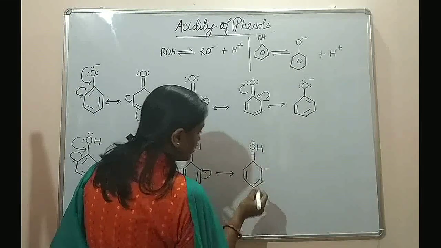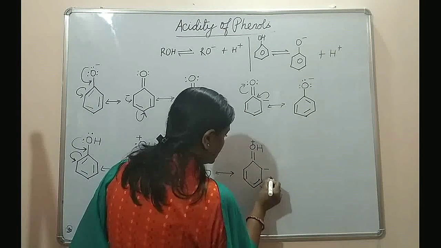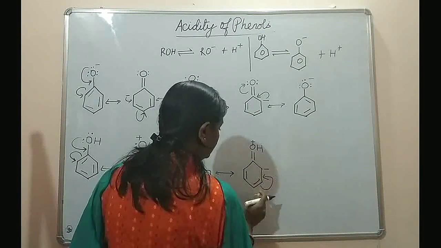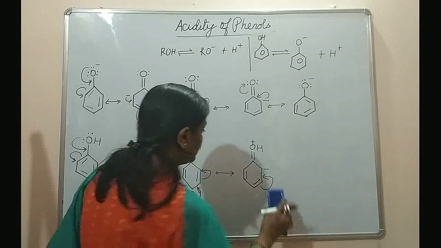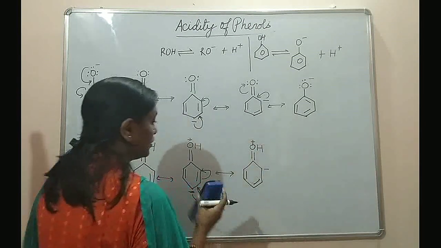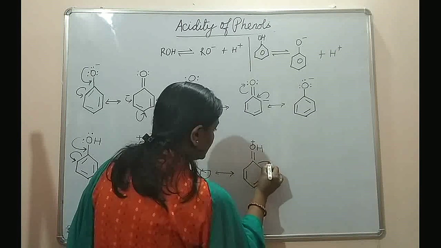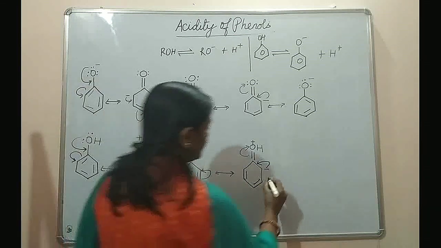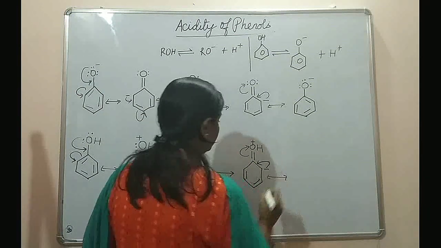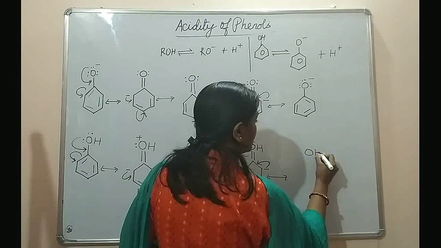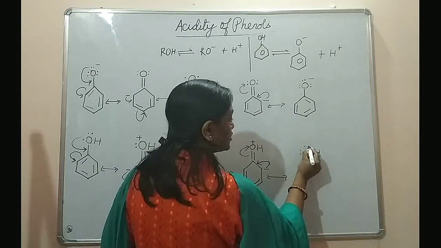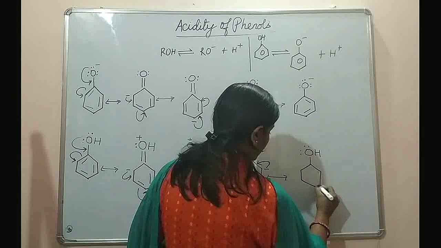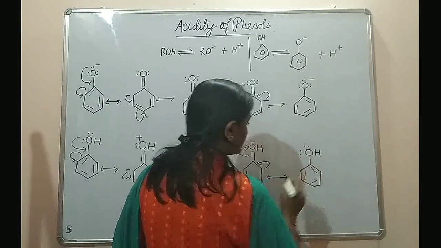Again the delocalization process occurs. This goes over here. So I have to make a change over here. Wait. The delocalization process will now take place like this. Negative charge, and again back to oxygen. So now oxygen will not have the positive charge. The two lone pairs of electrons are on it, and a single bond now between carbon and oxygen. And this is what the resonating structure of phenol is.